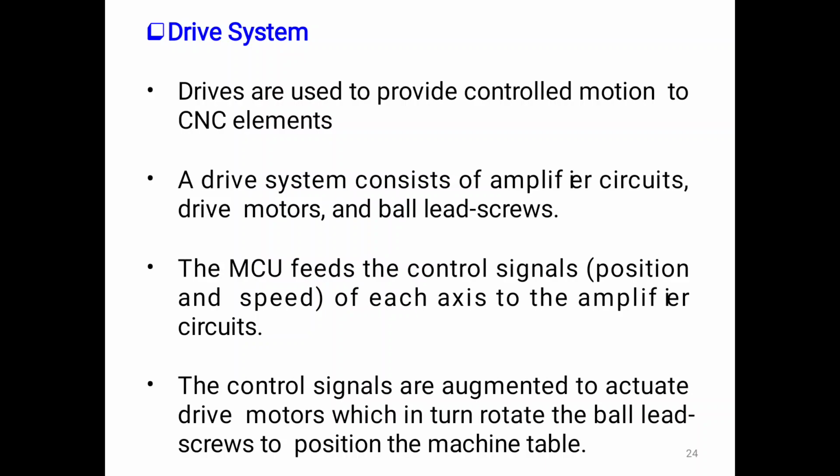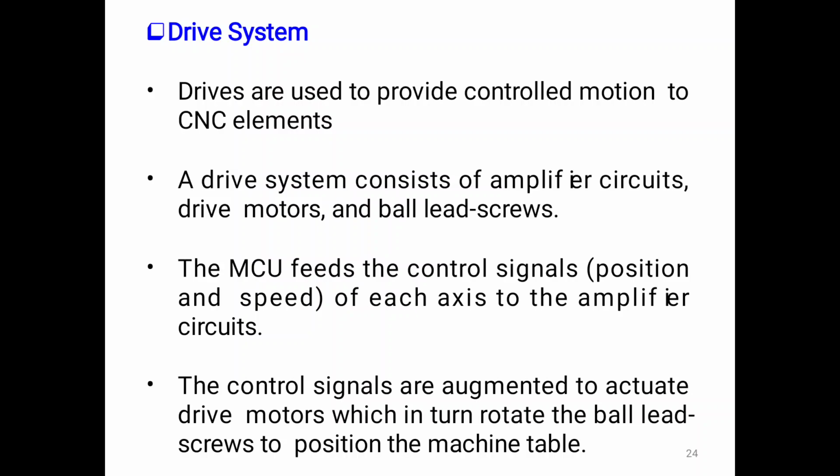The drive system. Drives are used to provide controlled motion to CNC elements. A drive system consists of amplifier circuits, drive motors, and ball lead screws.